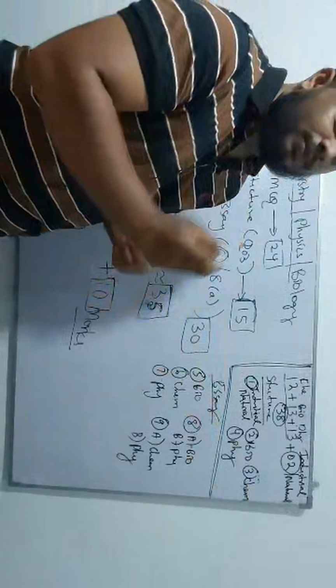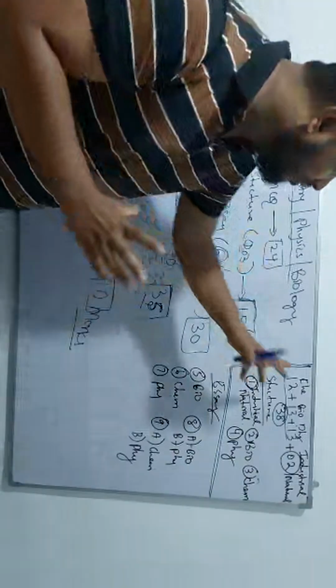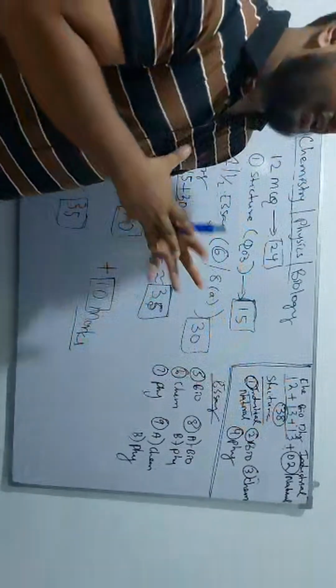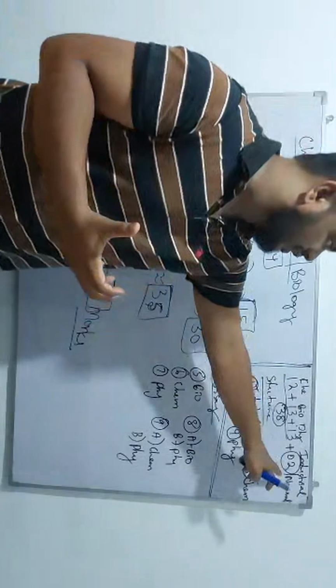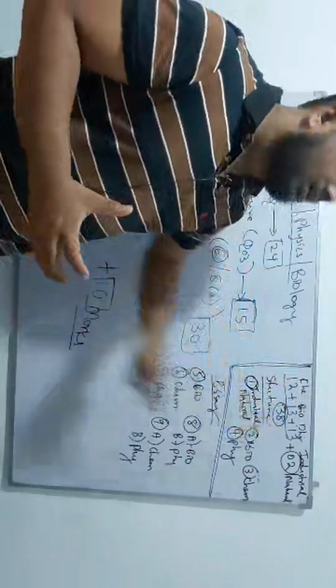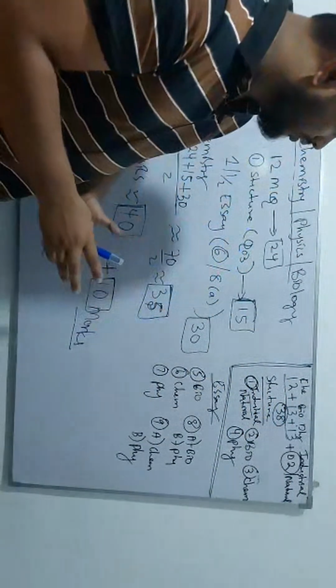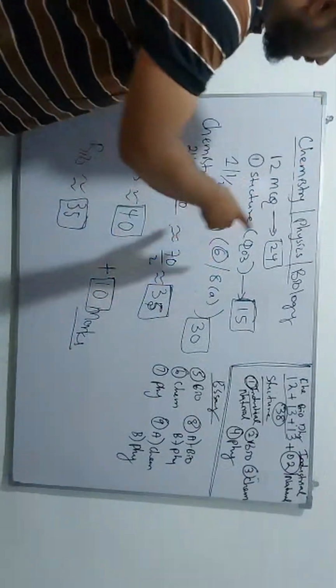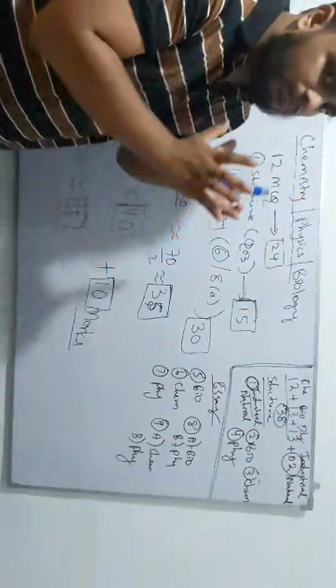When we are doing the past paper, we'll get to know what the extra questions are. They are similar to and related to chemistry and biology, but we can't take these extra questions under these two categories. So for that reason, I'm telling you, you should understand what the units related to biology, chemistry, and physics are.